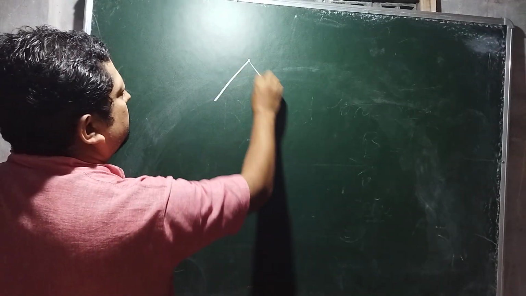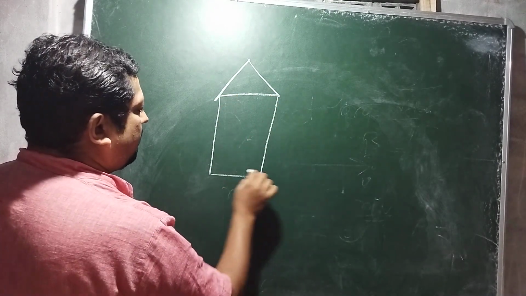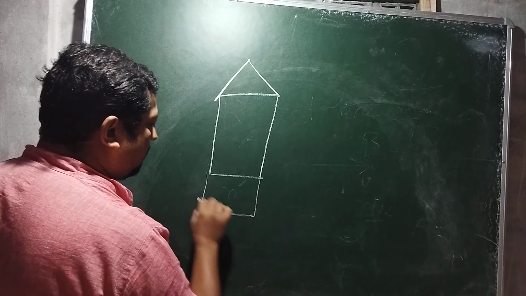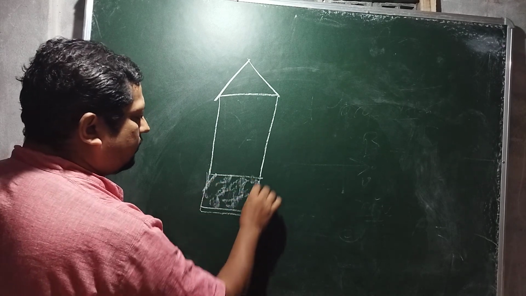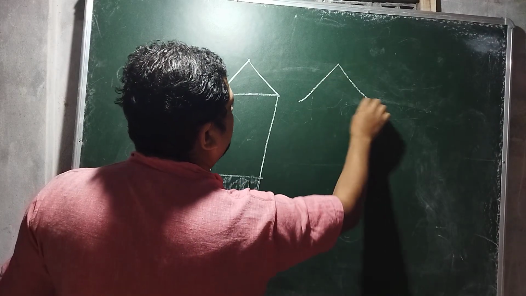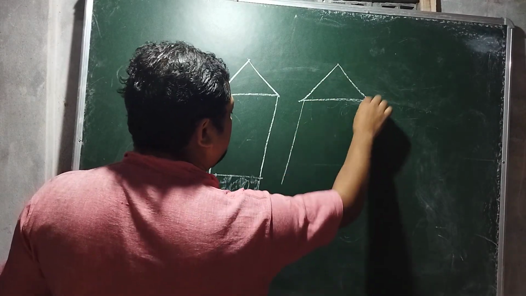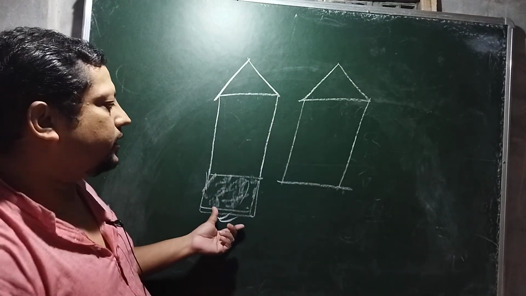Now talking about the rocket, suppose this one is the rocket and there is a chamber full of fuel, and after a certain time this part is burned up, this part is gone.